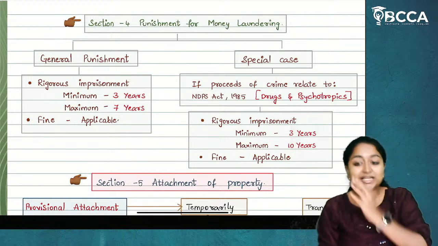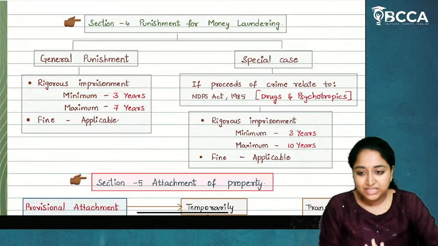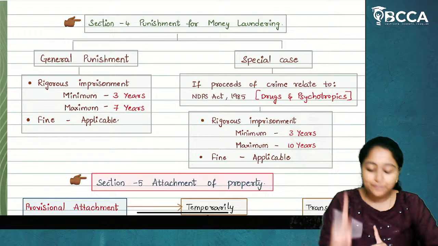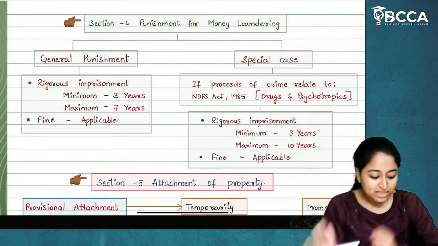This has been tested as an MCQ, and many students are getting confused. Ma'am, rigorous imprisonment is given. Now, whether we have to write it as 7 years or 10 years. Rigorous imprisonment is both there in general punishment as well as a special case punishment.